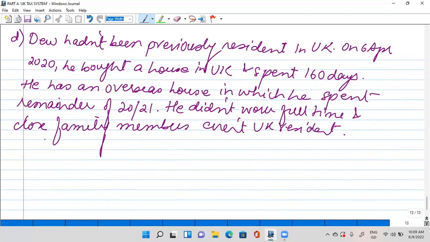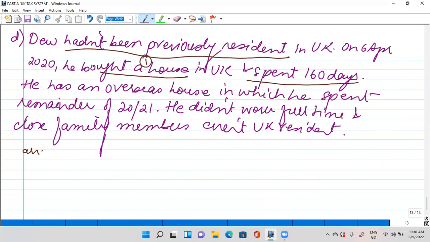Last one. He had not been previously a UK resident. Previous status is non-UK resident. On 6th April 2020, he bought a house. Okay, this is the first condition, let's say. He was a non-UK resident, so he has just come over there and spent 160 days. He is arriving in the UK. He has an overseas house in which he spent the remainder of the year. If he spent 160 days here, just subtract 160 from 365, the remaining days will be over there.